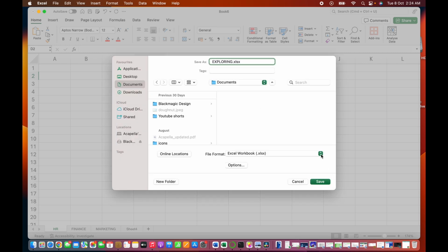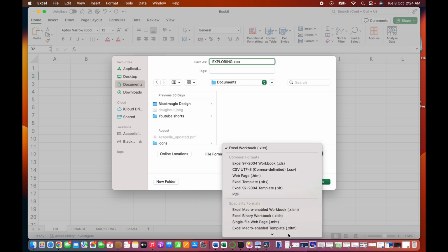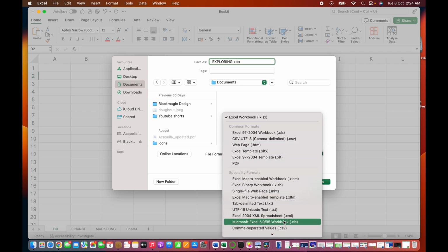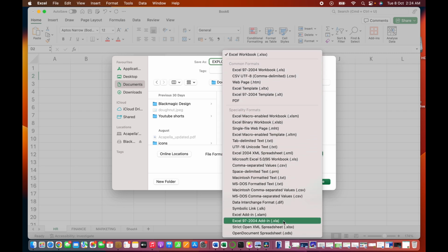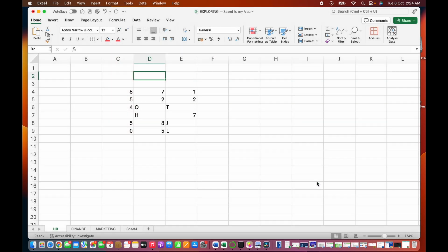We can also choose the format. Excel has a number of formats. We have XLS, we have XLSX, that's my personal favorite. Then we have CSV, we'll talk about that later. So now our workbook is saved. And once we save our workbook, it means we've also saved our sheets.